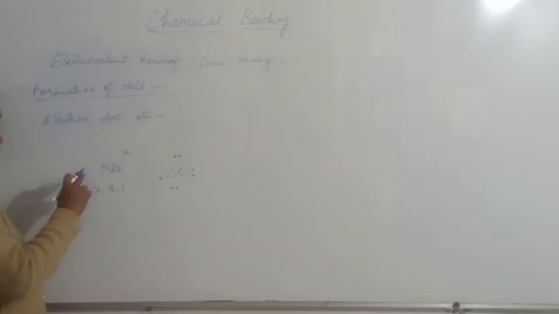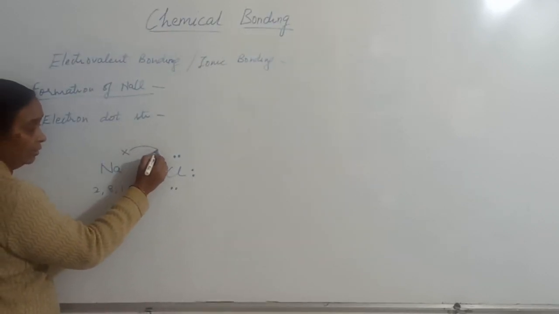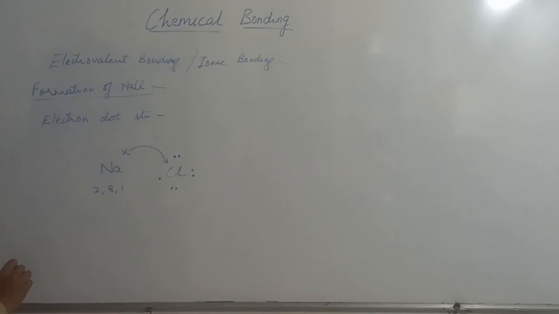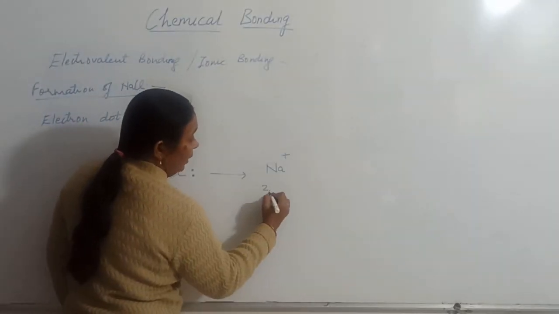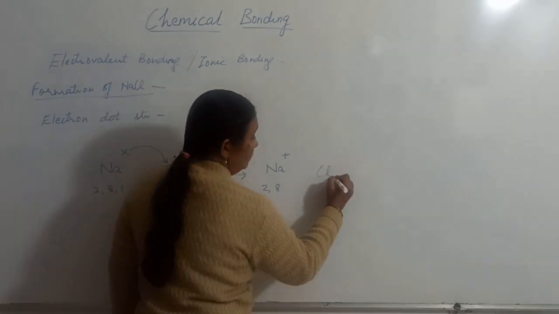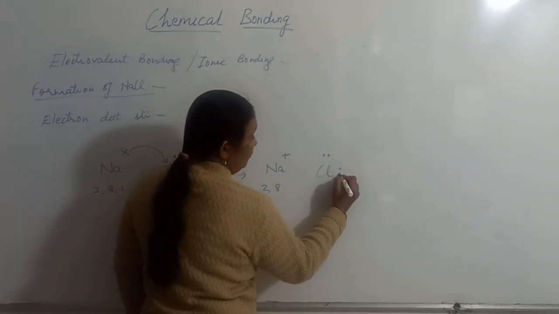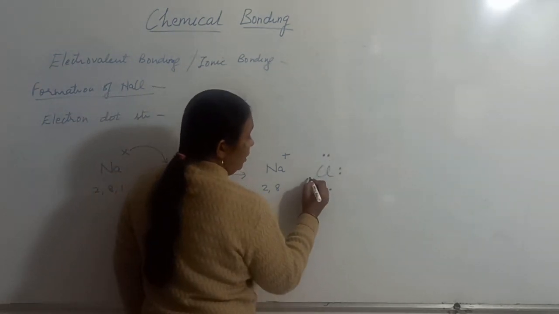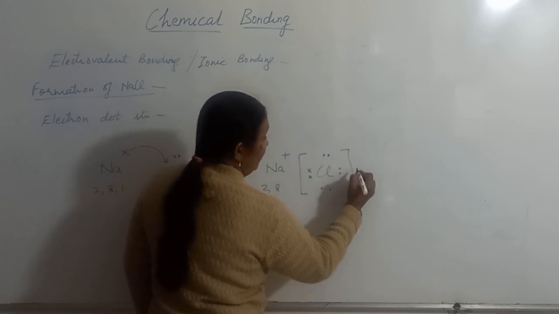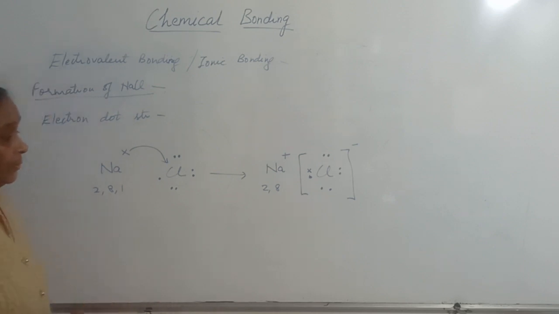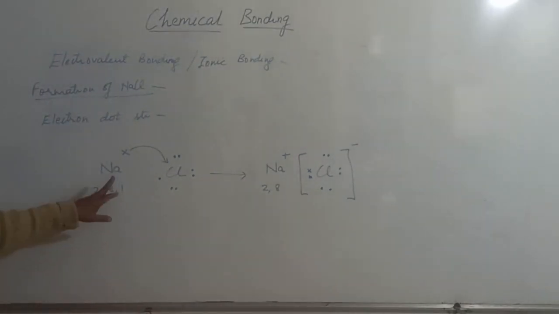Now you will show the transfer of the electron from sodium to chlorine. After losing the electron, sodium will become Na plus 2, 8, and chlorine, with 7 electrons of its own and 1 of sodium, will have 8 and a negative charge. So like this, you have shown the electrons with the help of crosses and dots.